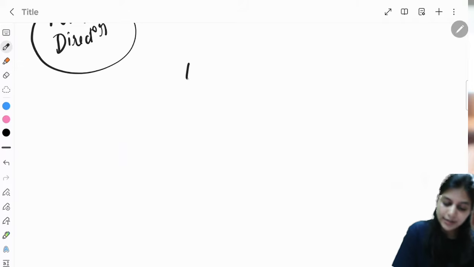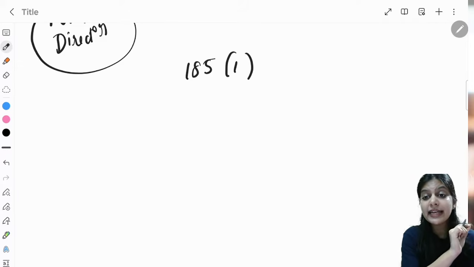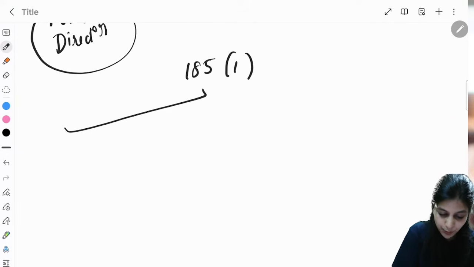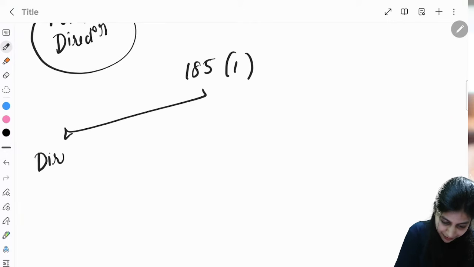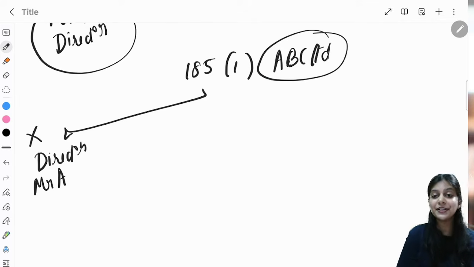Let us break this down. Section 185 subsection 1. It says a company cannot give loan to director. So I will take the company to be ABC Limited itself. This ABC Limited cannot give loan to Mr. A, who is its director.